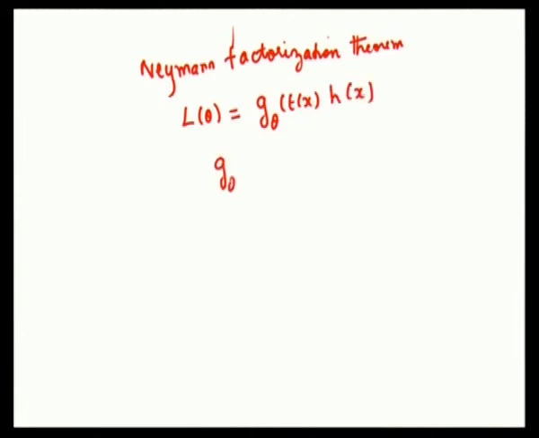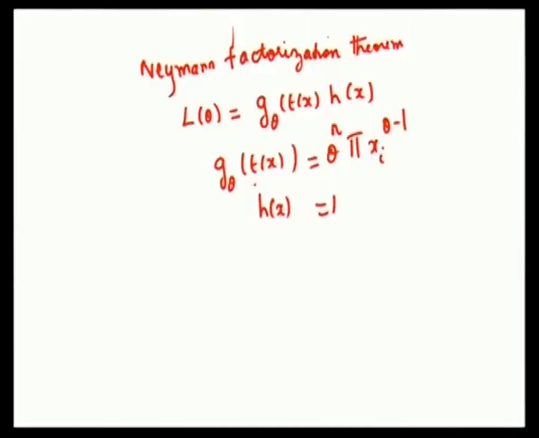So, g theta of t of x is theta power n product of xi to the power theta minus 1, and h of x is equal to 1. My problem is that I have to find out the sufficient statistic for t. Here, as I have said, g theta of t of x has to depend upon theta and x.